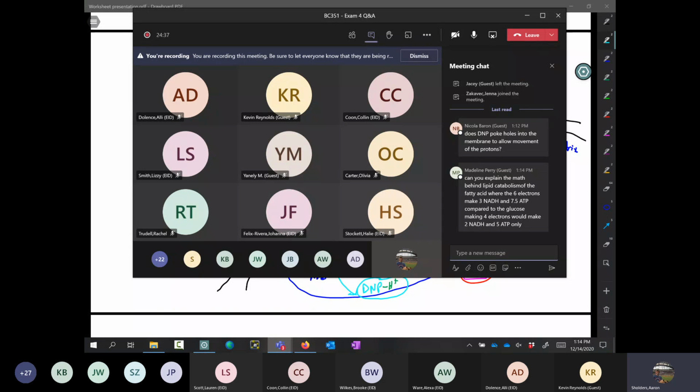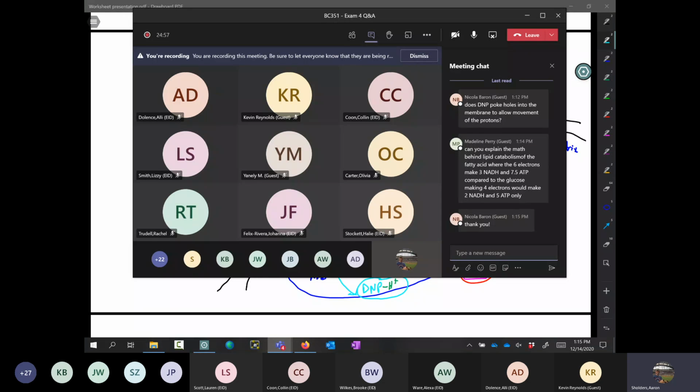In all likelihood, looking at the molecule, I would imagine it's being transported. What happens though is it's got these hydroxyl groups on it that, depending on pH, at low pH will protonate, and then it can go across, and when it gets to high pH, like you would have in the inner membrane, then it will deprotonate. So it doesn't poke holes in it, no. It's going through one of the existing holes already. Okay, you're welcome.